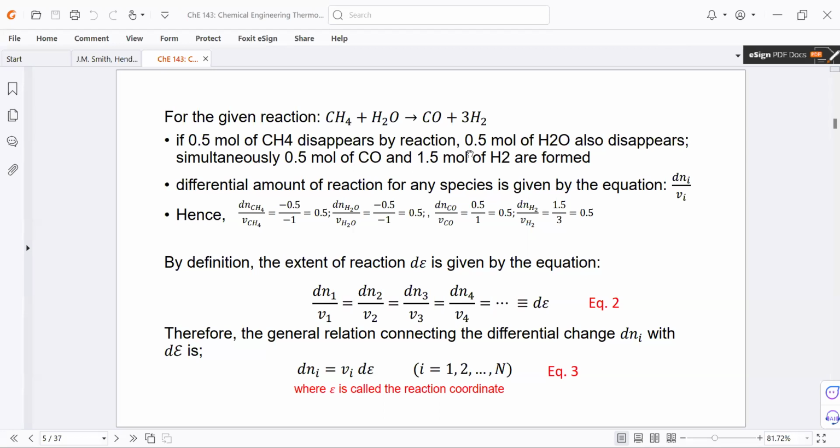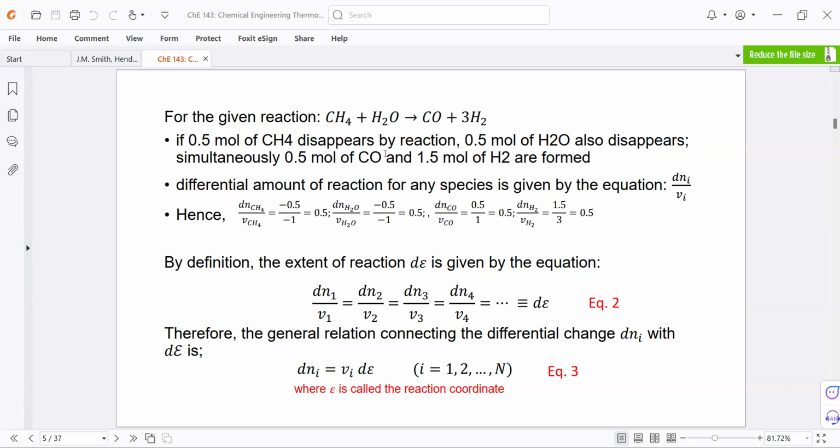Okay, and for that reaction, what observation can we make? For example, 0.5 moles of methane disappears. So that would mean, by the stoichiometric coefficient, 0.5 moles of water also disappears to make 0.5 moles of carbon monoxide and 1.5 moles of hydrogen. So we can write the differential amount of the reaction for any species.